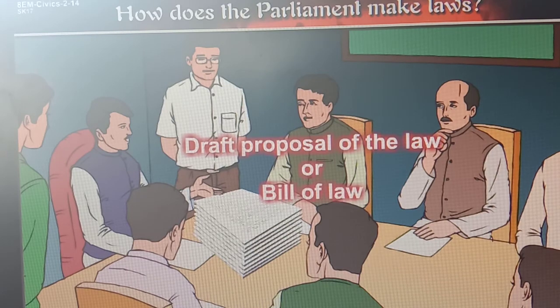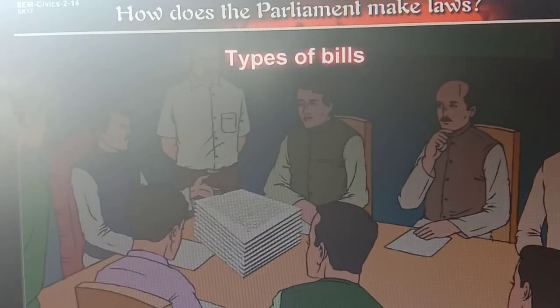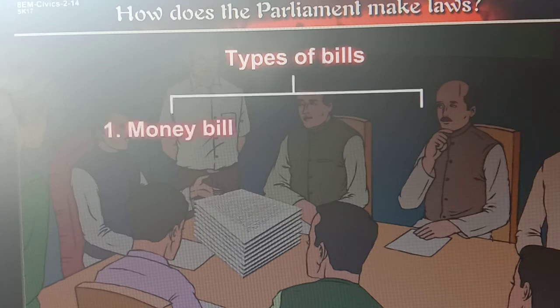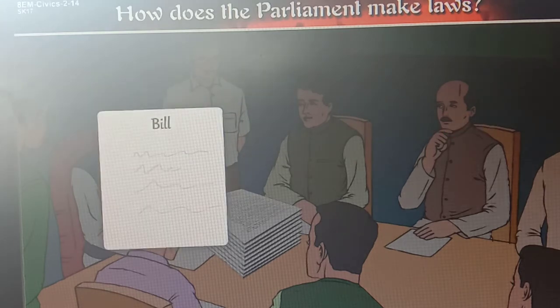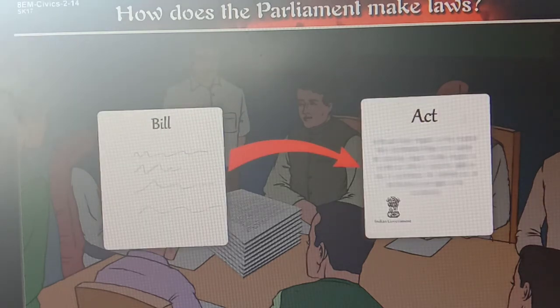There are two types of bills that are primarily introduced in the House of Parliament, that is money bill and ordinary bill. In order to convert it into an act or law, the bill undergoes the following procedure. All bills have to go according to the following procedure.